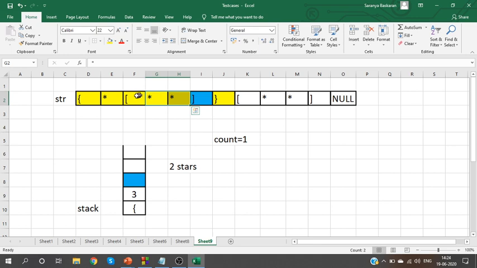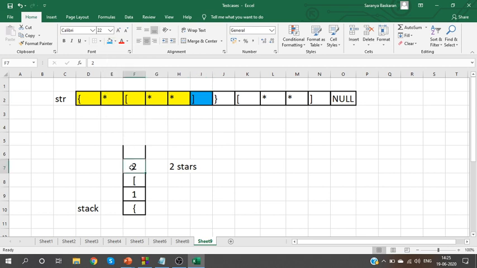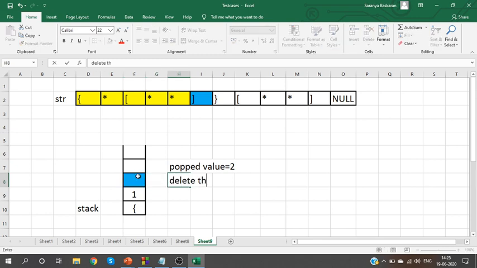So when I see this close bracket, I will delete this popped value, which is 2. Then I'll compare these two values. Yes, they are matching. So I'll delete the open bracket also.